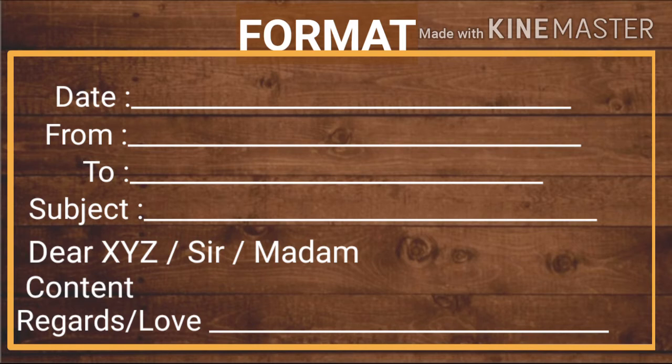The subject matter which you are going to write in content can be divided into paragraphs. And in this content you must avoid using SMS language short forms. The SMS language we use on mobile phones, that we have to avoid here. And at the end, subscription. In subscription, with love, with regards, or yours sincerely, and at the end, name. And when you complete writing your email, then you have to make a box around it.